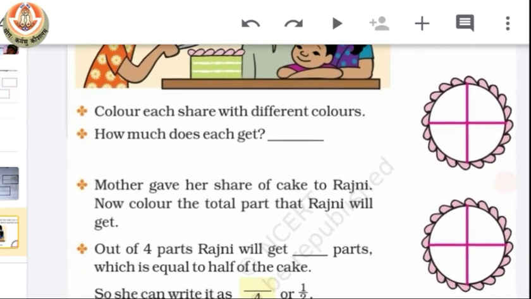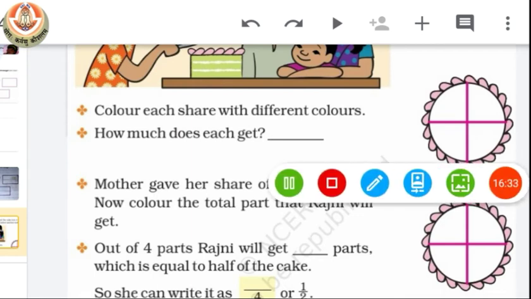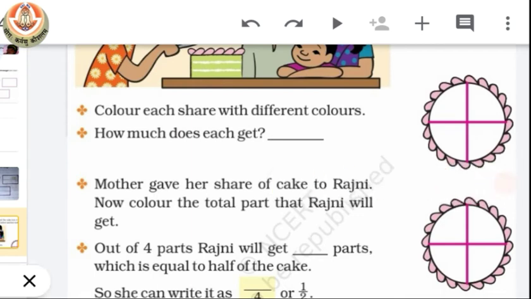So you can see here, this is our cake. We color it with Rajni's favorite color. Then we color the second part with the favorite color of Raju, who is Rajni's brother. Then the favorite color of father, and then the favorite color of mother.